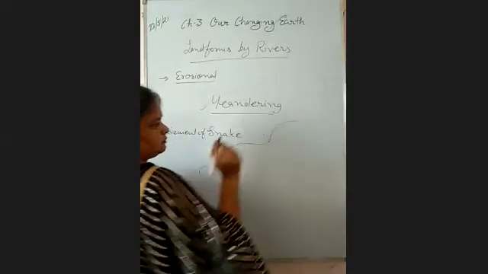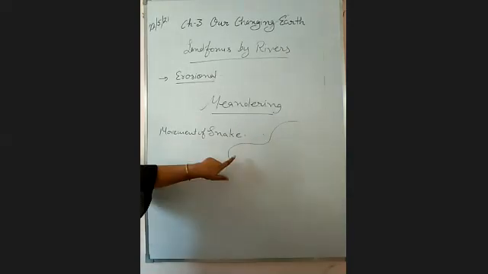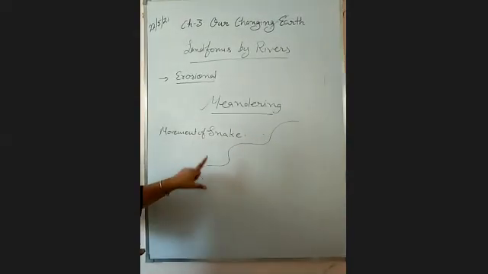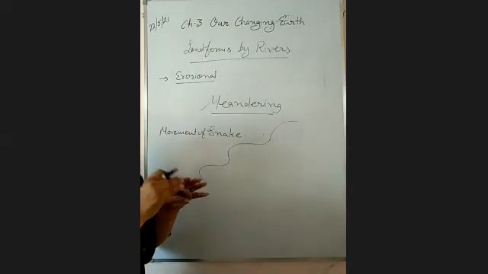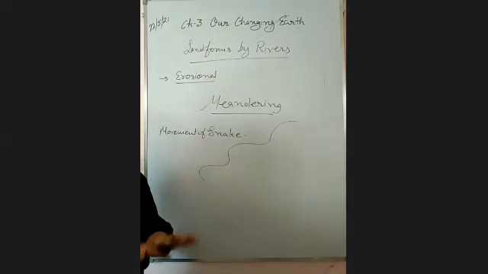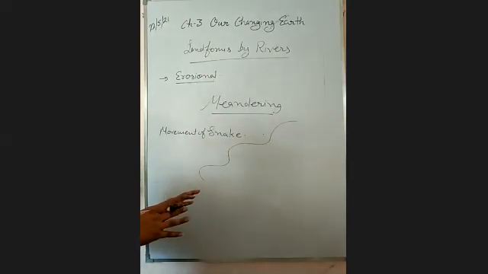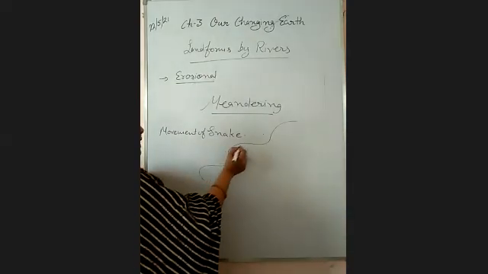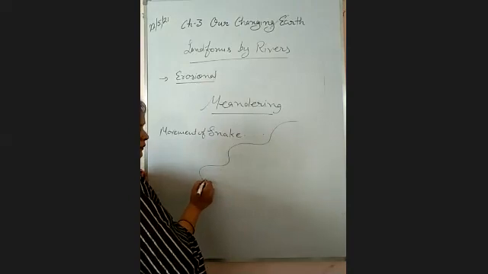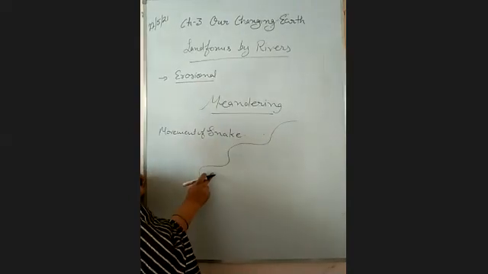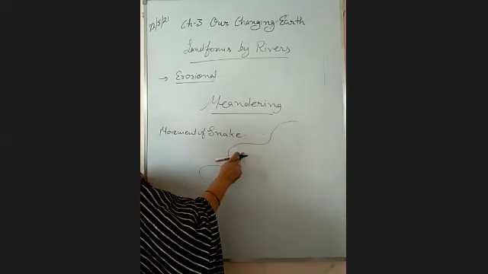Like this. So when the river comes in its middle course, at the foot of the hill, on a gentle slope, it begins to flow in a zigzag way like a snake moves, and it is called meandering. This one. That is meandering.